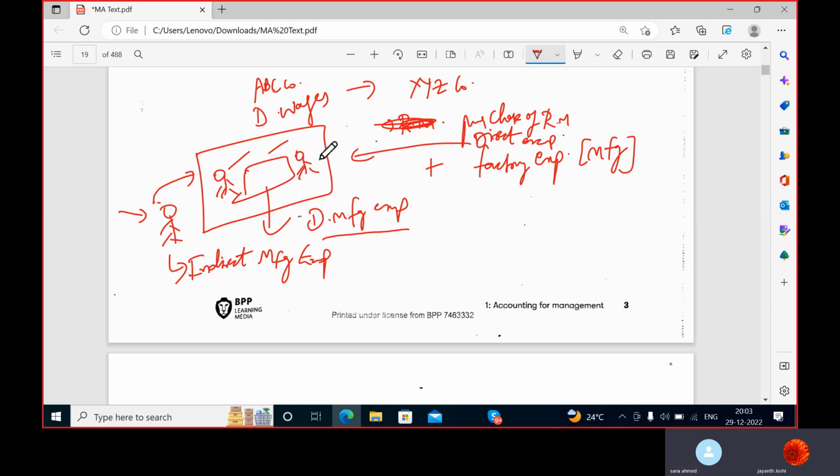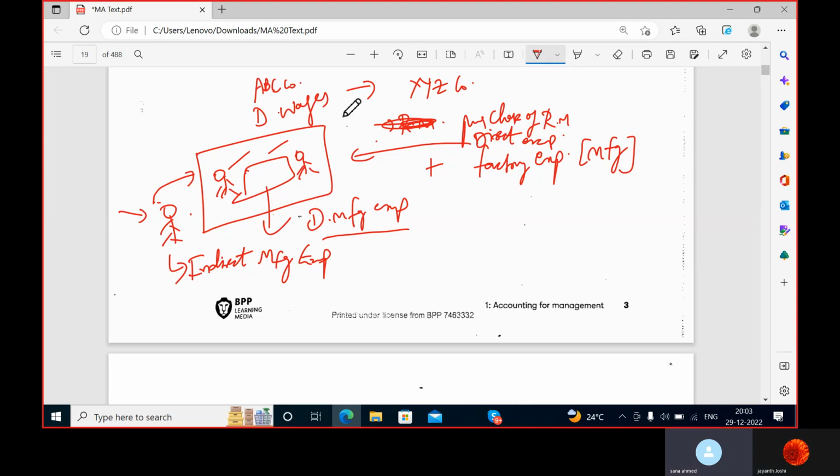Some visitor may visit, or some issues can happen. So he is supporting their activity. So whatever expenditure you incur on support activities are always indirect expenses. They are also equally important, but the nature of those expenses is indirect.